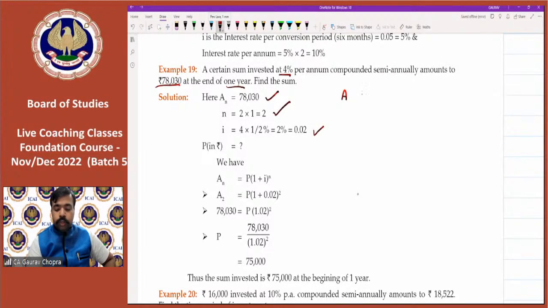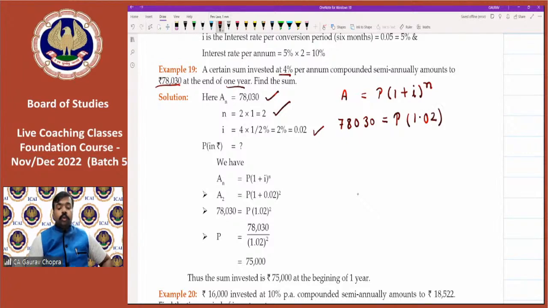So amount equals principal times (1 + i) to the power of n. In place of amount, we can write 78,030 is equal to, what is the principal? We don't know. Rate is 2%, so 1.02 to the power of n. What is n? It is 2. So just write 2 in place of n.